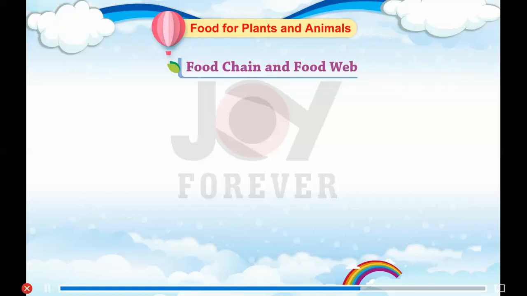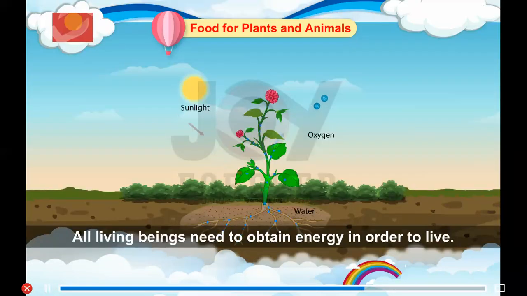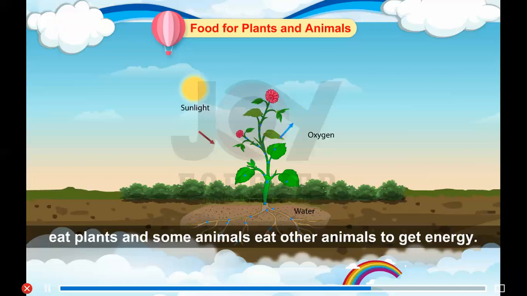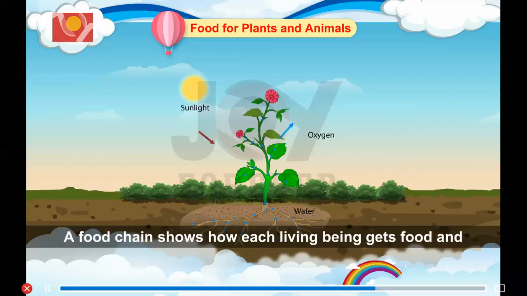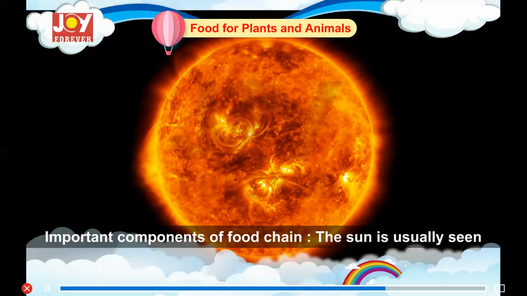Food chain and food web. Food chain. All living beings need to obtain energy in order to live. For example, plants get energy from the sun, some animals eat plants, and some animals eat other animals to get energy. A food chain shows how each living being gets food and how nutrients and energy are passed from creature to creature. Important components of food chain.